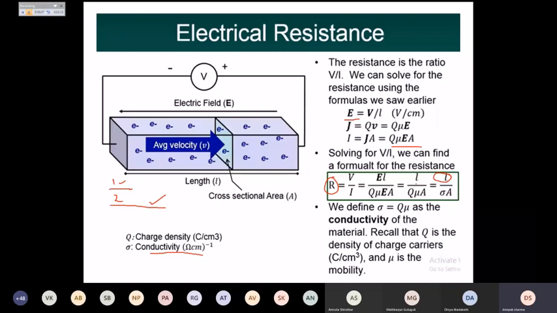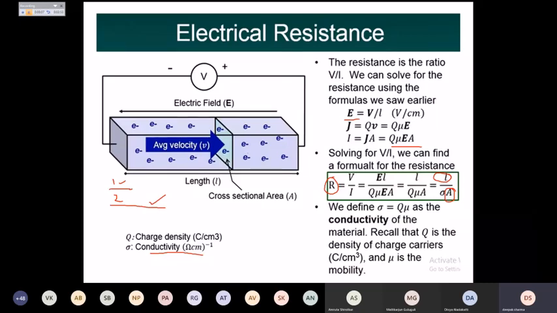That is, R is directly proportional to L, and R is inversely proportional to the area of the cross section. Now, the area of the cross section is length into width, or in three dimensions, length into width into height.